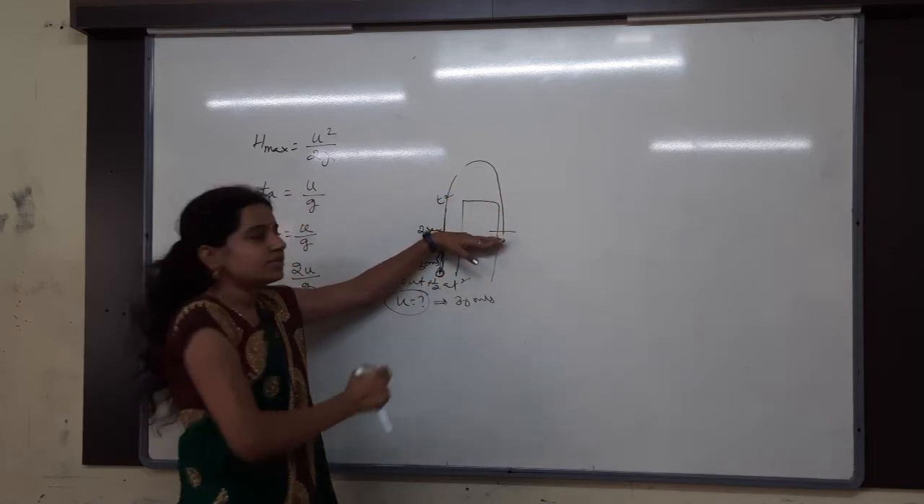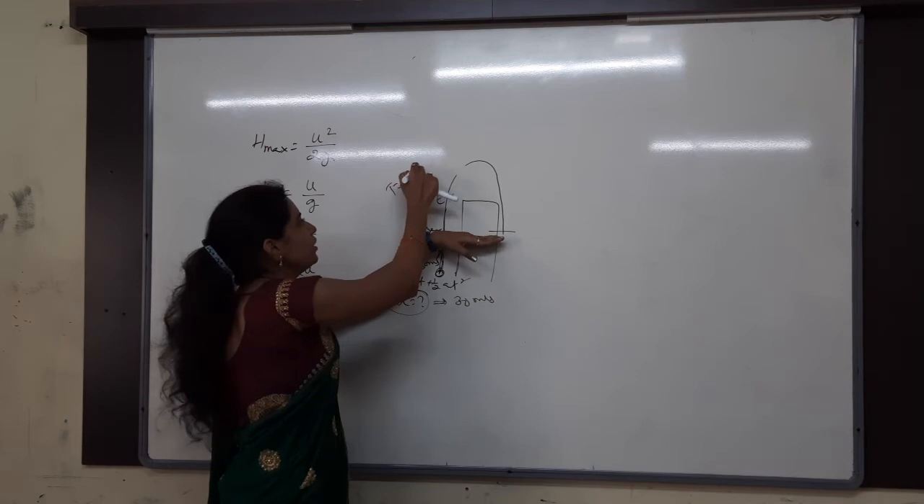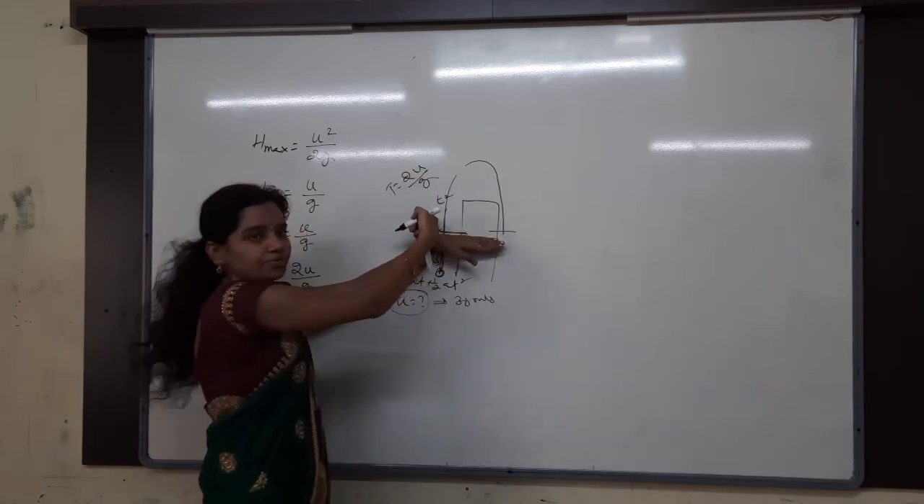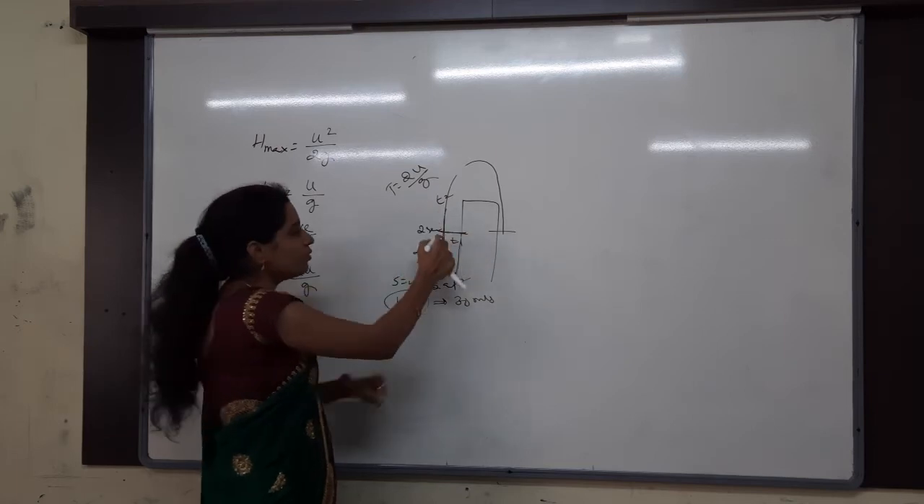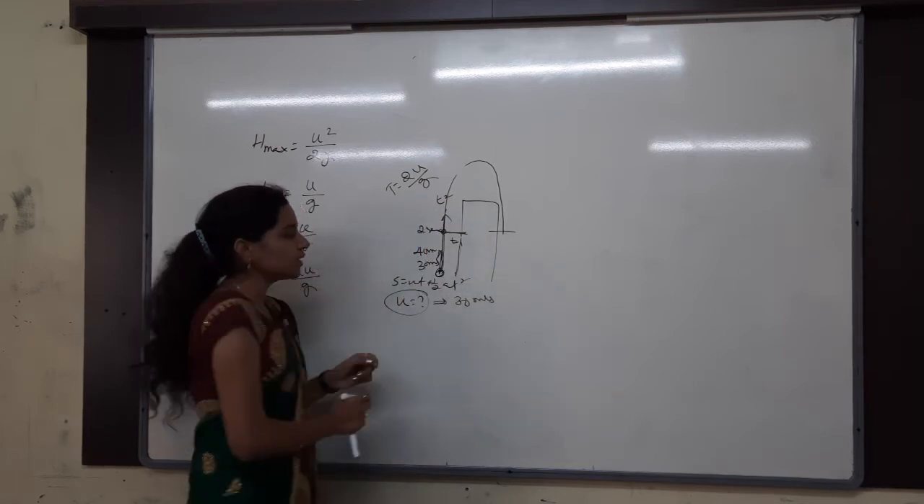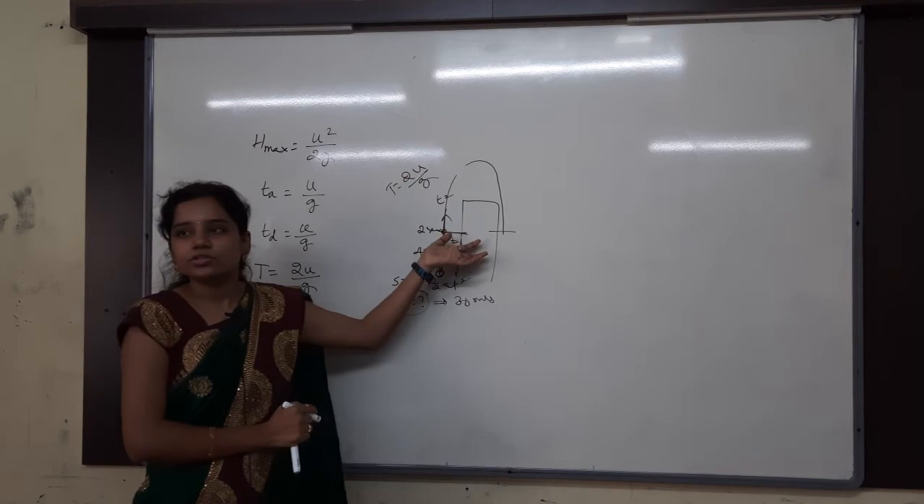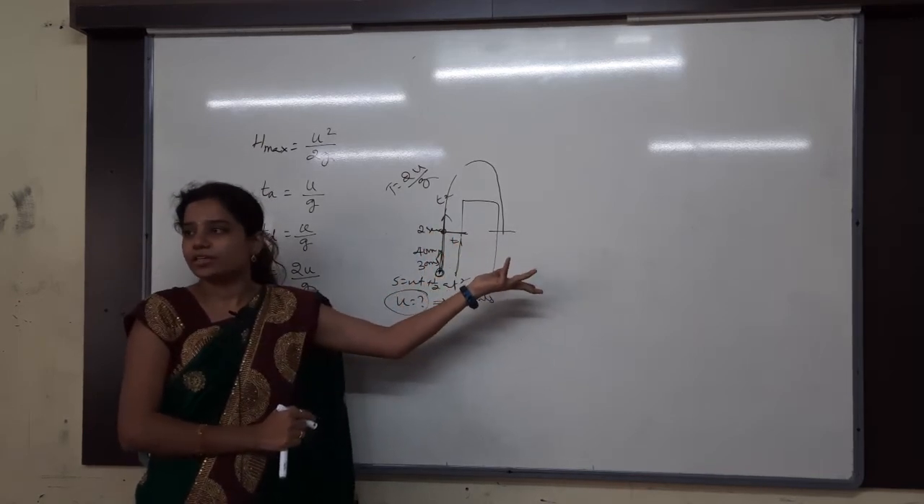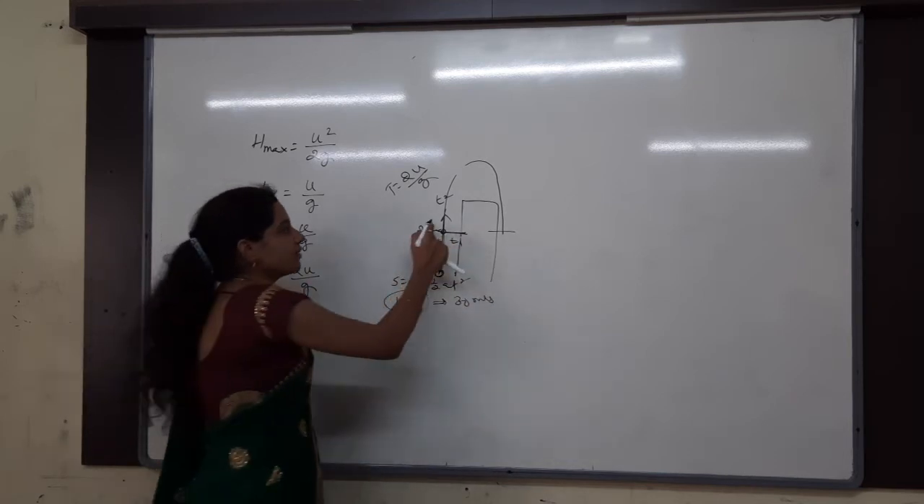Same level, nothing but what will we take? Time of flight. So time of flight is equals to what is the formula? 2u by g. Where u should be there? This u na we have to take here, above na we have to take. So how to get the velocity here? V square minus u square is equals to 2as. Otherwise v is equals to u plus at. Anything you can take. So that I got the velocity here.